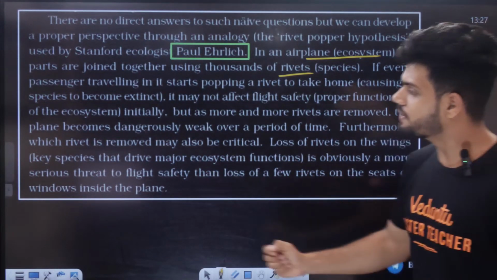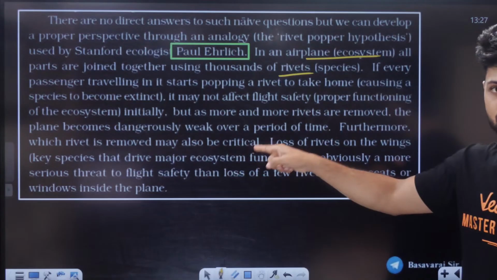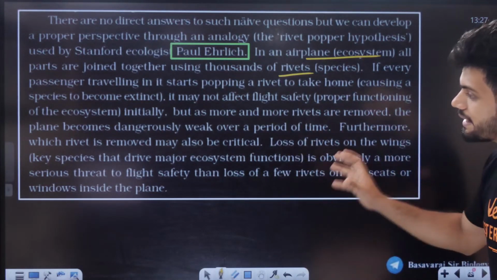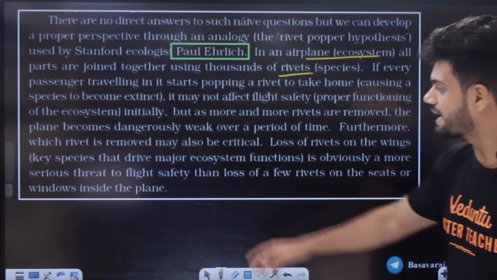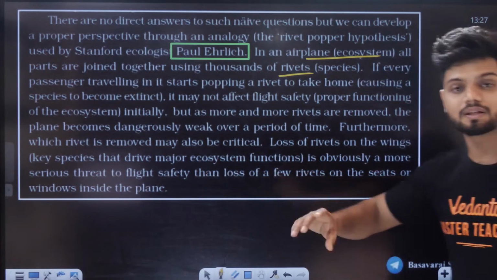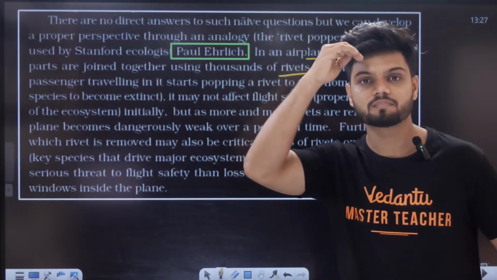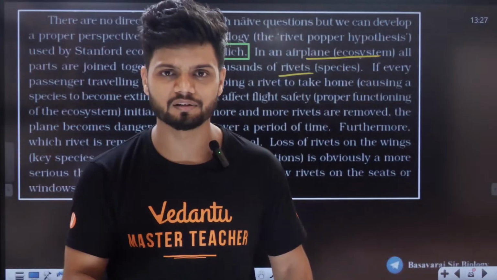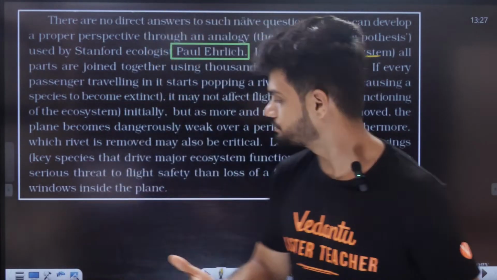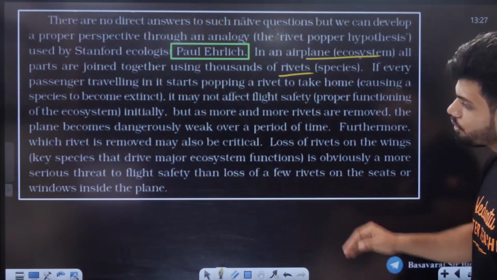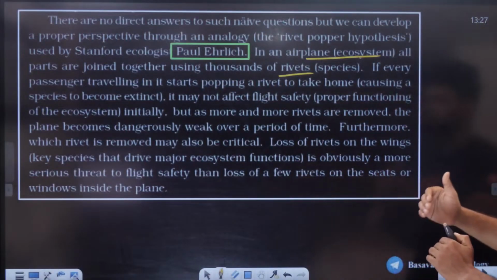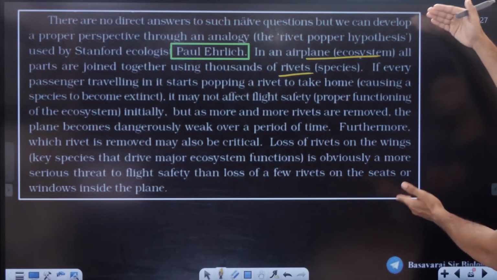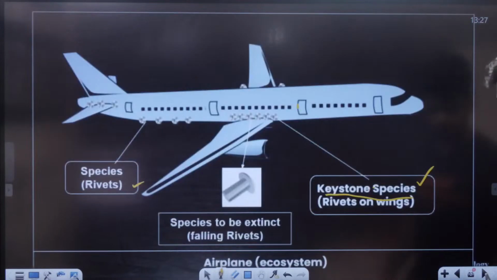And furthermore, which rivet is removed also plays an important role. Remove from the door, gone. So loss of rivets on the wings, the key species that drive the major ecosystem functions, the keystone species, if you remove keystone species, completely gone. For example, elephant, banyan tree, tiger, all of these are called keystone species. That is obviously a more serious threat to the flight safety than the loss of a few rivets on the seat or window inside the plane. So that is your rivet popper hypothesis.